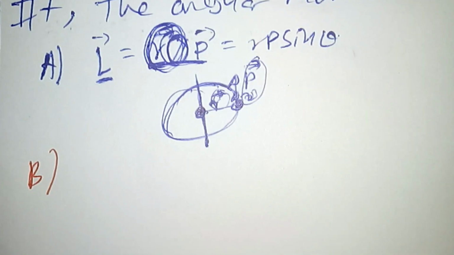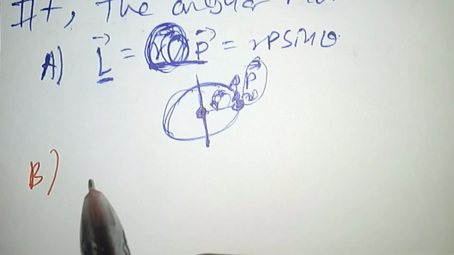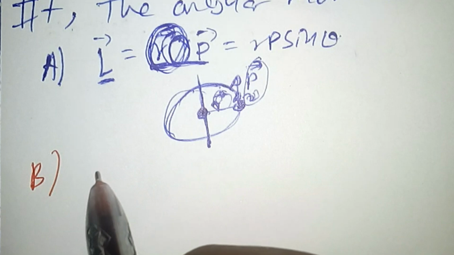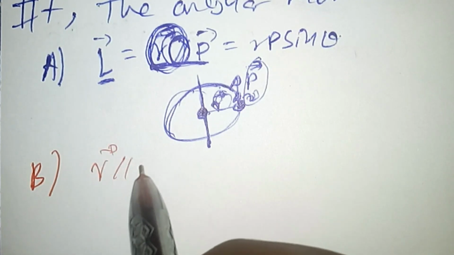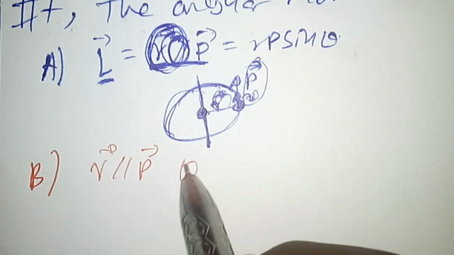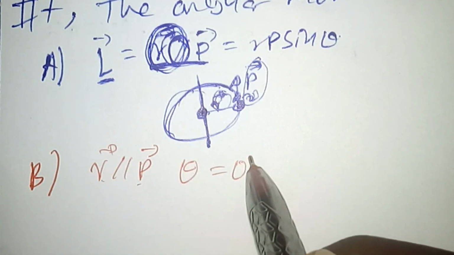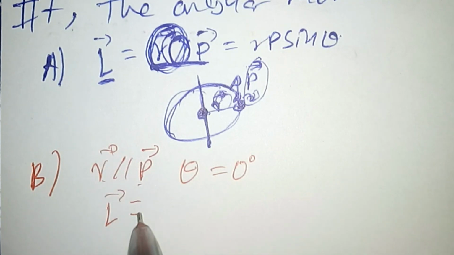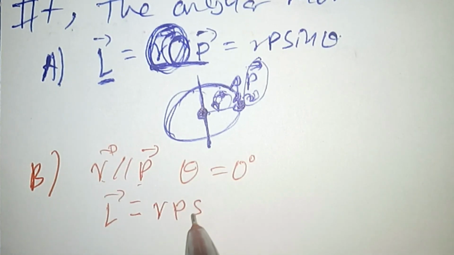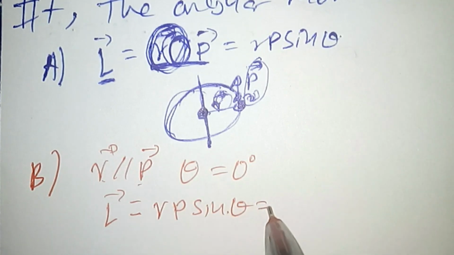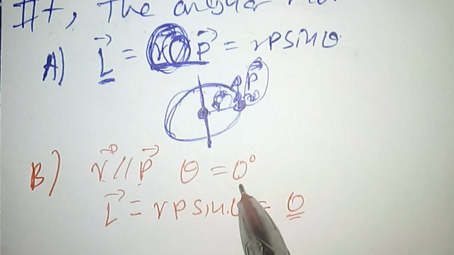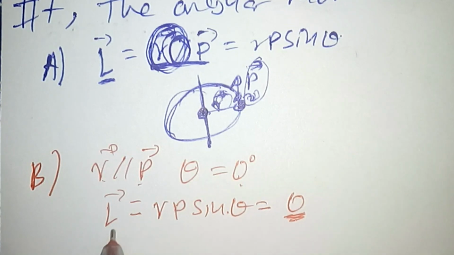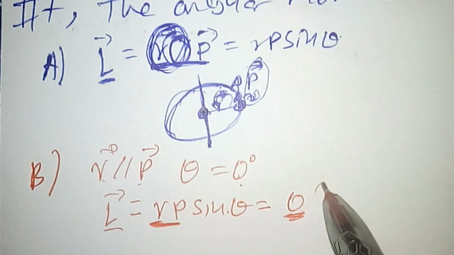Alternative B says that the angular momentum is 0 when position and momentum vectors are parallel. That means the momentum vector and the position vector are parallel, so the angle between r and p is 0 degrees. So the angular momentum of the object is r times p times sine of theta, which is immediately 0, because sine of 0 is 0, meaning the angular momentum is also 0. In this case, the perpendicular distance from the axis of rotation and the linear momentum are parallel with each other. So this statement is true.